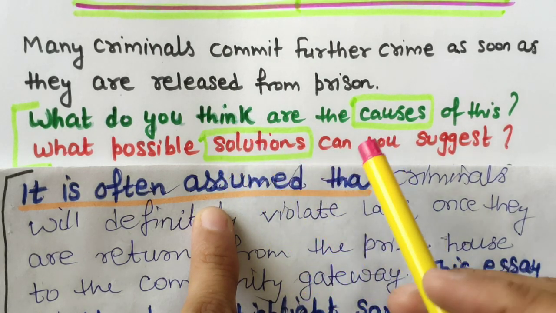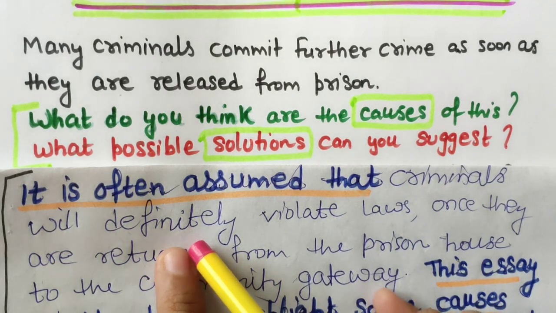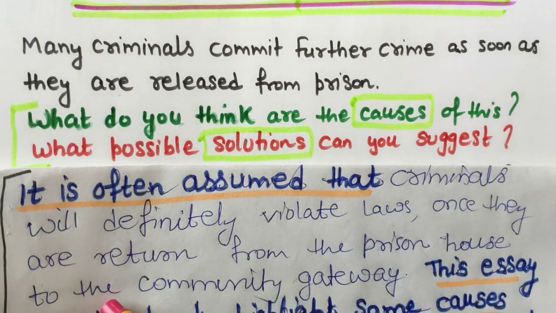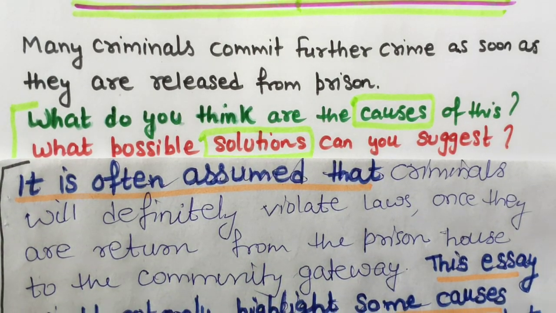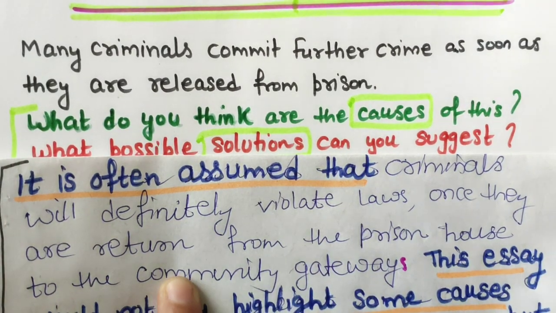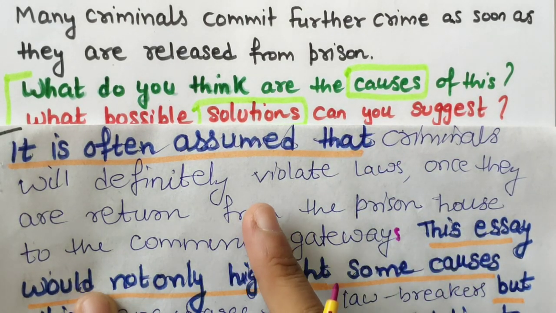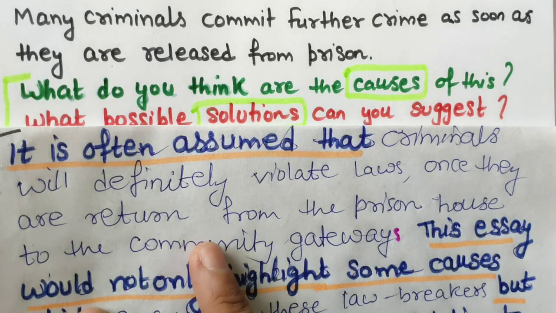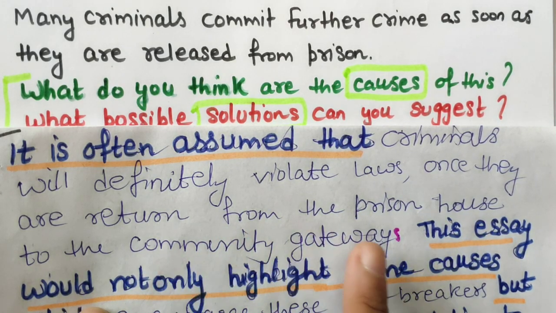Okay, so here it is often assumed that criminals will definitely violate laws once they are returned from the prison house to the community gateway. Okay, means society gateways you can write. Now this is the paraphrasing of the question statement. See this. It is often assumed that criminals will definitely violate laws once they are released from the prison house to the community gateways.